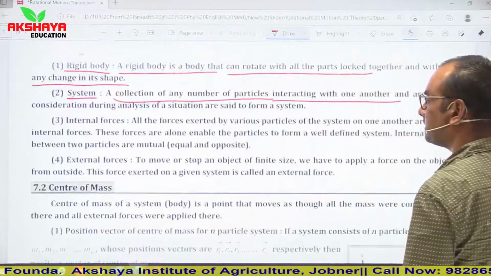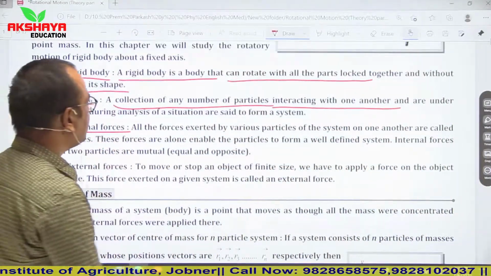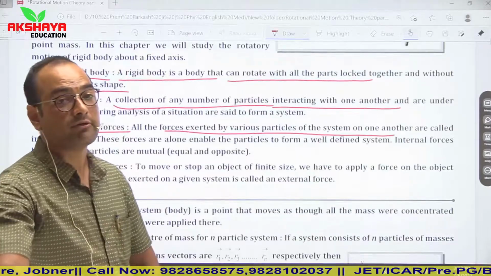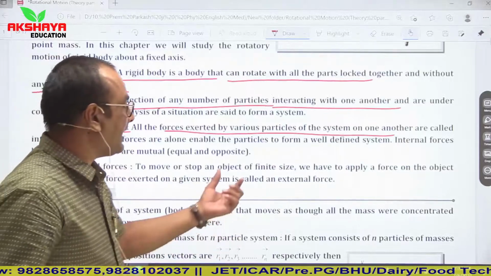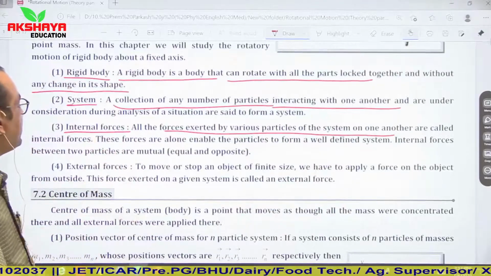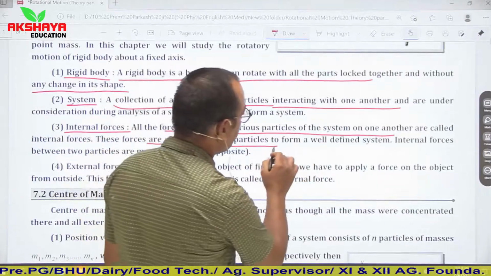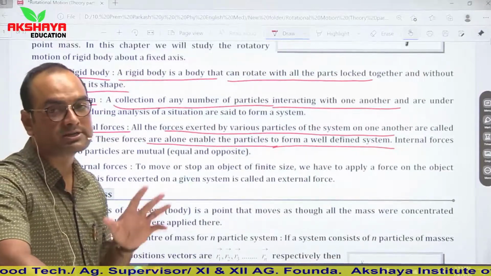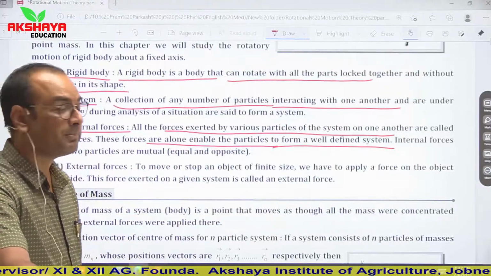Now see, internal forces. Internal forces are all the forces exerted by various particles of the system on one another. It means internal forces are due to the particles situated in that system. If one particle applies force on another in that system, then these forces are known as internal forces. Clear? These forces alone enable the particles to form a well-defined system. Internal forces between two particles are always in pairs. So students, whenever we talk about internal forces, these internal forces should always be in pairs.